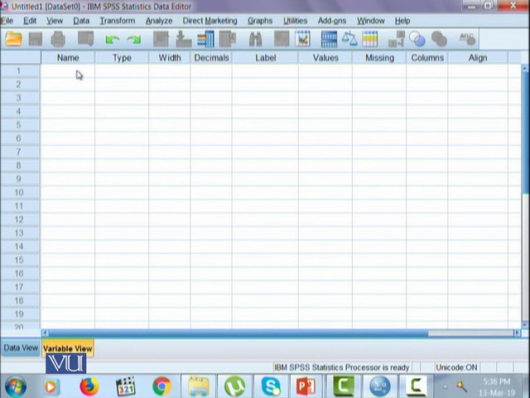Variable names are not sensitive to upper or lower case, so ID in caps or small letters will all be identified as the same.